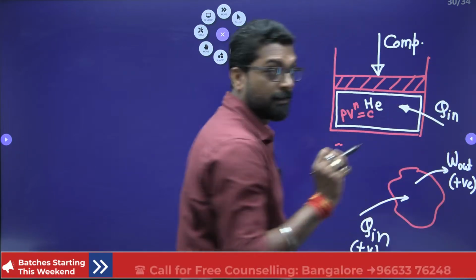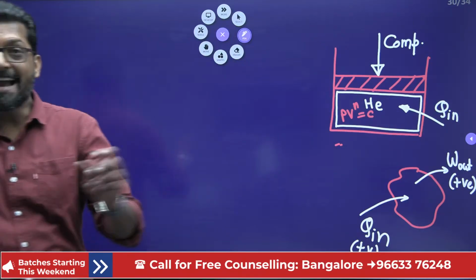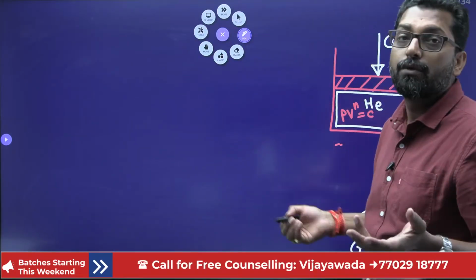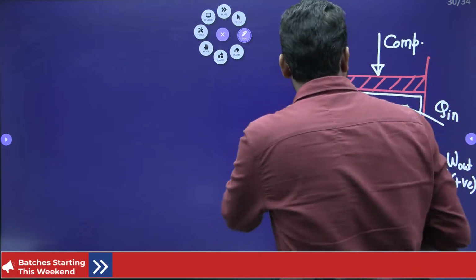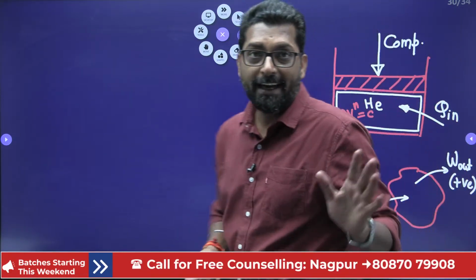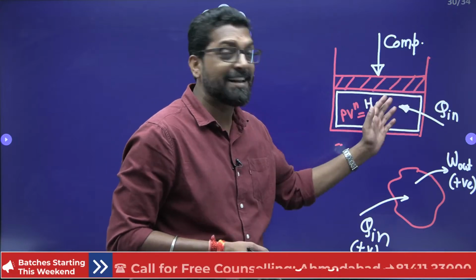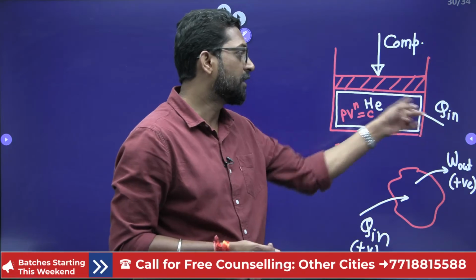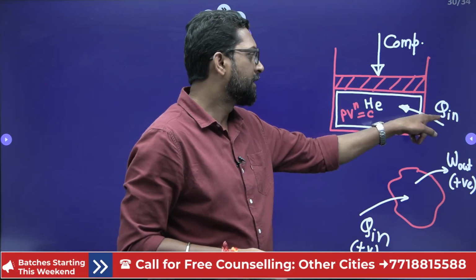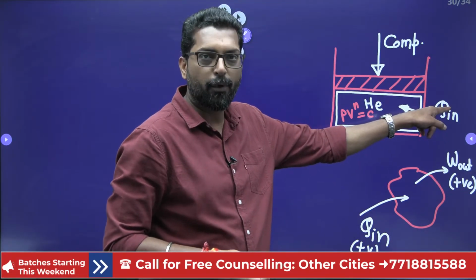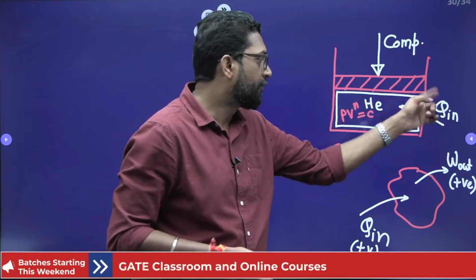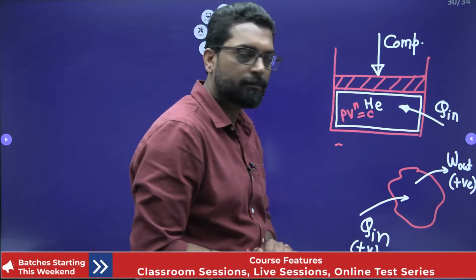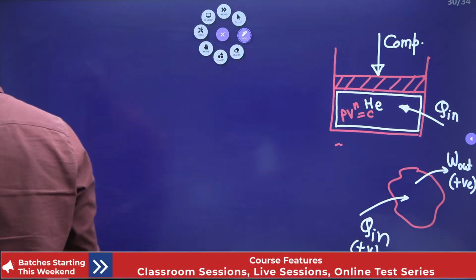Why? Because we have to assume the sign convention where heat into the system is positive and work out of the system is positive. Automatically, you can analyze according to this sign convention. If the result is negative, that means heat goes out; our assumption was wrong. Initially, we take a positive sign for Q in, but after solving, if Q in is negative, that means heat must go out from the system. Okay, so we have to solve it.